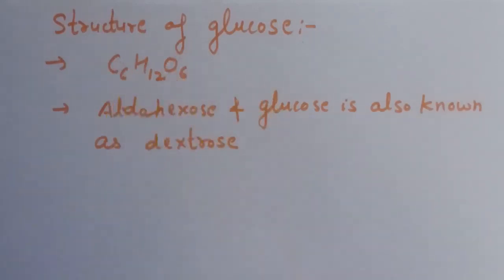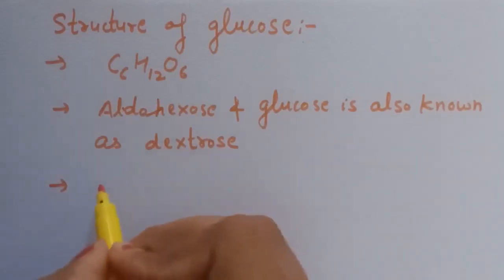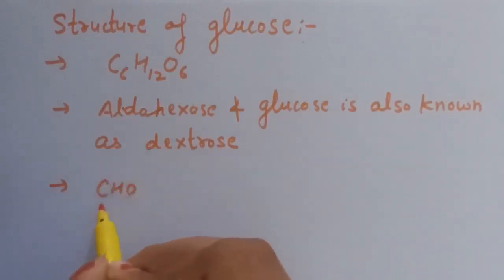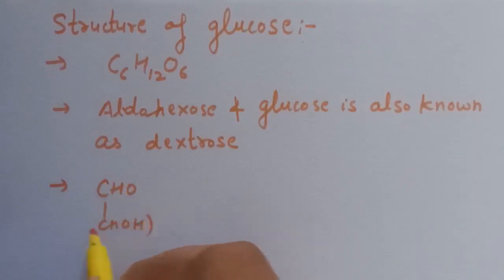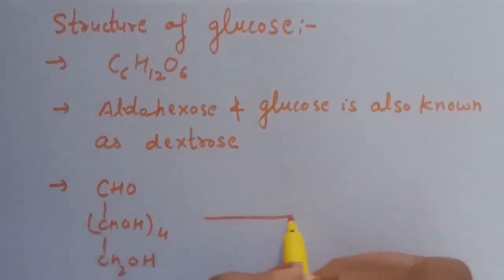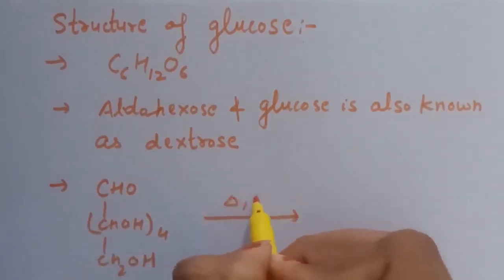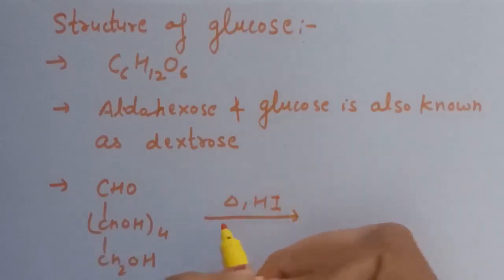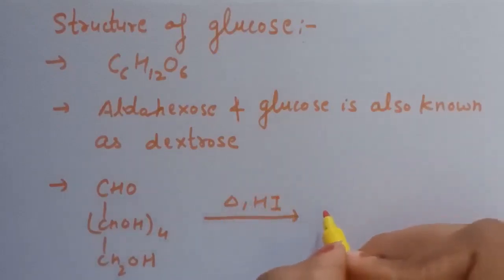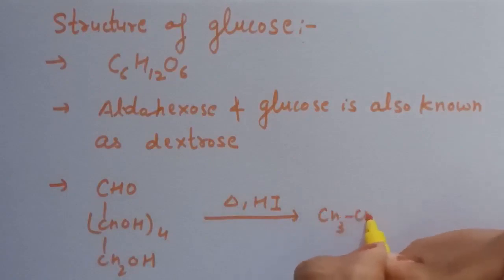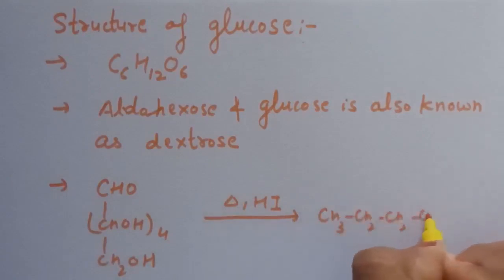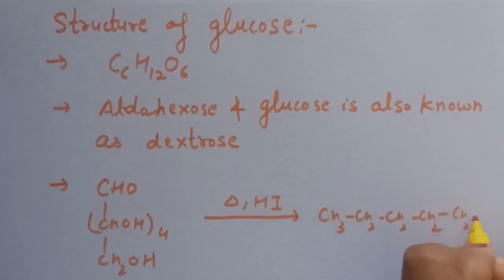Now, here is the structure of glucose. It contains an aldehyde group, CHOH 4 and CH2OH. So first is when we heat this glucose with HI, here n-hexane is formed. CH3, CH2, CH2, CH2, CH2, CH3. 1, 2, 3, 4, 5, 6. This is n-hexane.